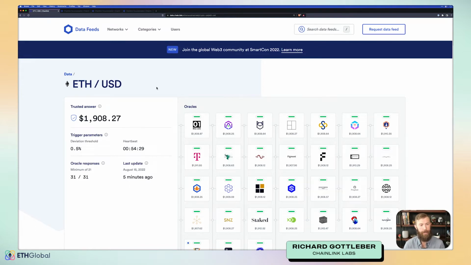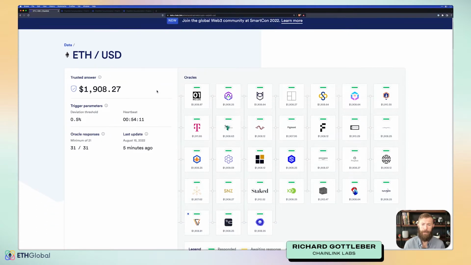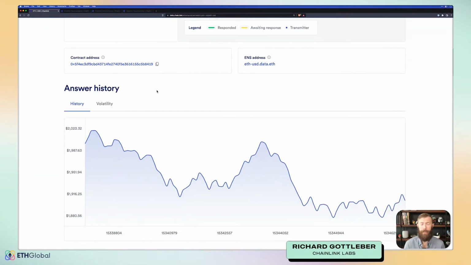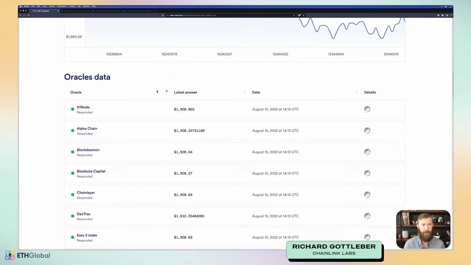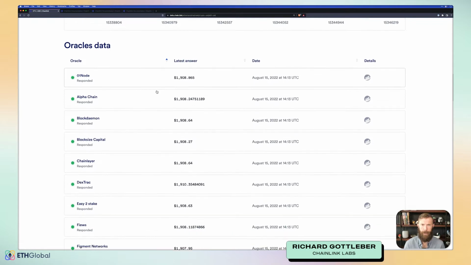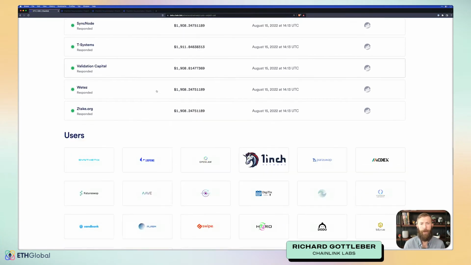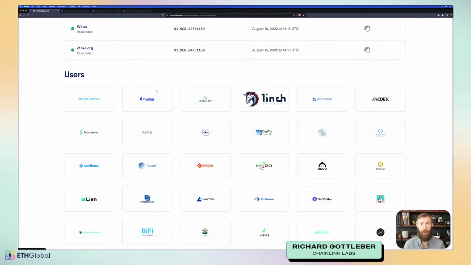On the left-hand side, we can see that trusted answer as well as the trigger parameters. Those are going to be what causes this price to update on-chain. So if the price deviates outside of the threshold that's set, or if the heartbeat comes up, that will be just a time-based trigger. If we scroll down on this page, we can find more information about this, including the history, as well as more information on each oracle node and the data that it's reporting. At the bottom, we'll find the users of this data feed. These are the people who are vested in keeping this data feed accurate and up to date. Let's head back and talk about the next product.